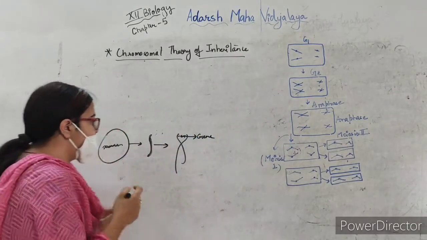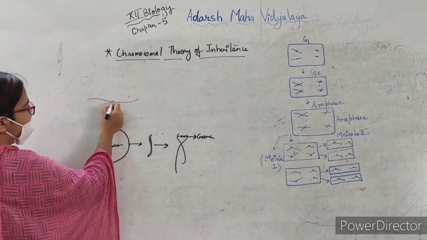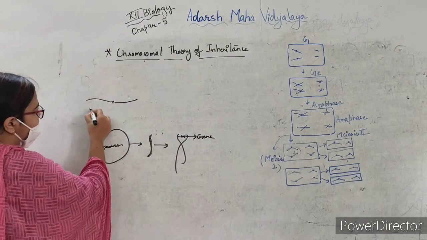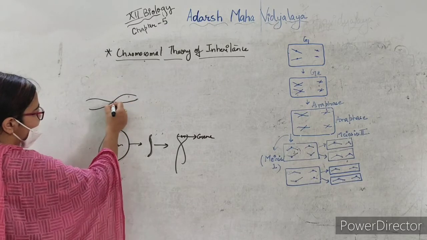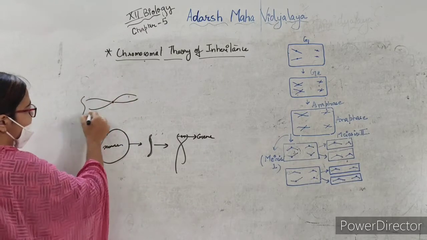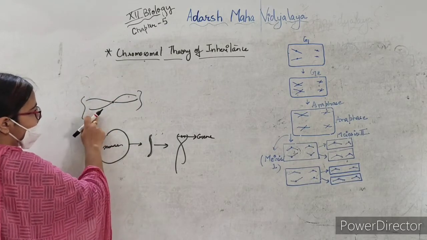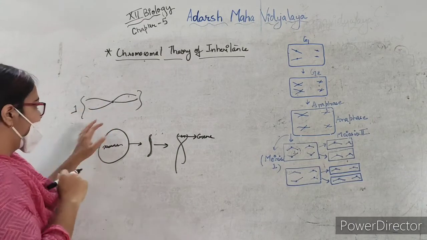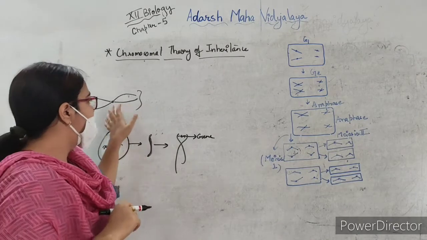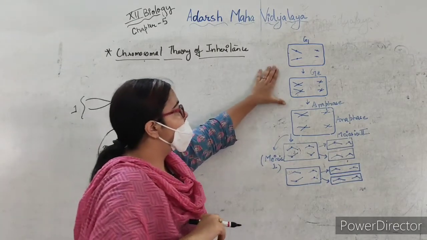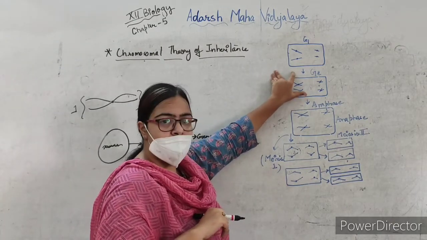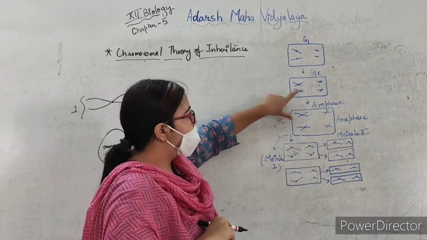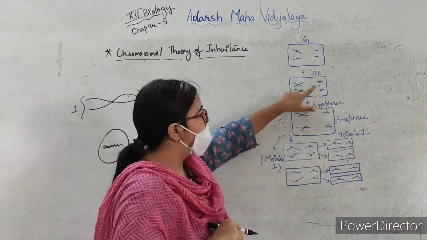So how does this happen? Now suppose this is a chromosome. Now what we'll do, we'll add this chromatid to this chromosome, and so we can say that this is the same chromosome. The chromosome number is same, that is 1, but the DNA content gets double, as you have studied in the 11th standard. Okay. So this is the G2 phase. After G2 phase, what happens? The DNA content gets double, so 2 chromatids are there in the chromosome.